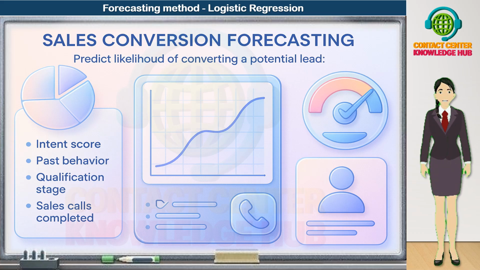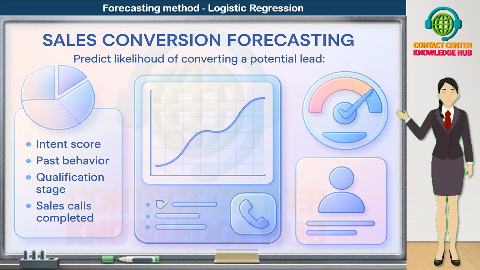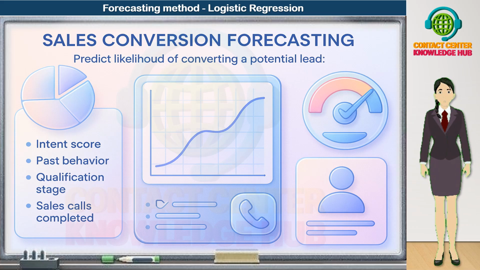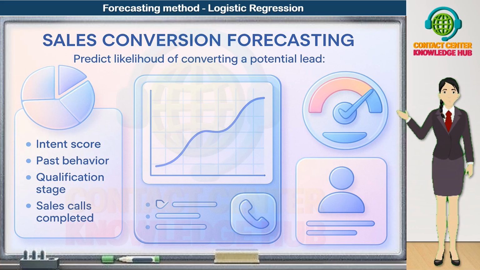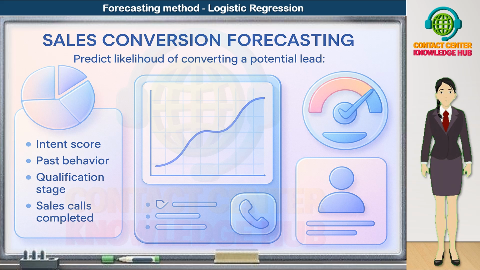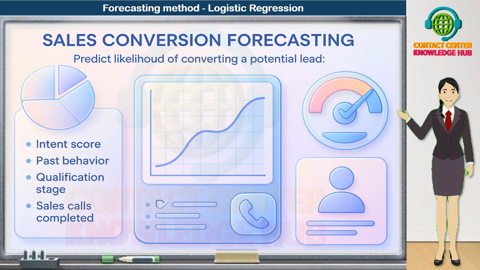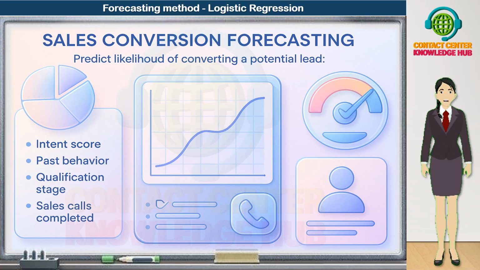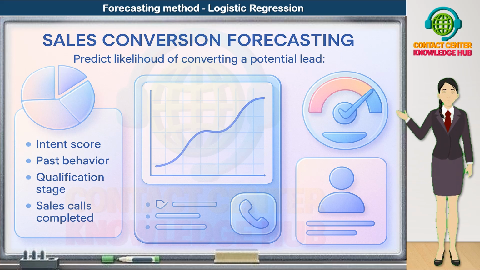With this, we can prioritize high-probability leads for immediate follow-up, assign top reps to high-value, high-likelihood opportunities, and design different playbooks for low, medium, and high-conversion bands. In short, sales conversion forecasting with logistic regression turns the pipeline from intuition-driven to data-driven, helping teams focus their time where it has the highest chance of winning revenue.